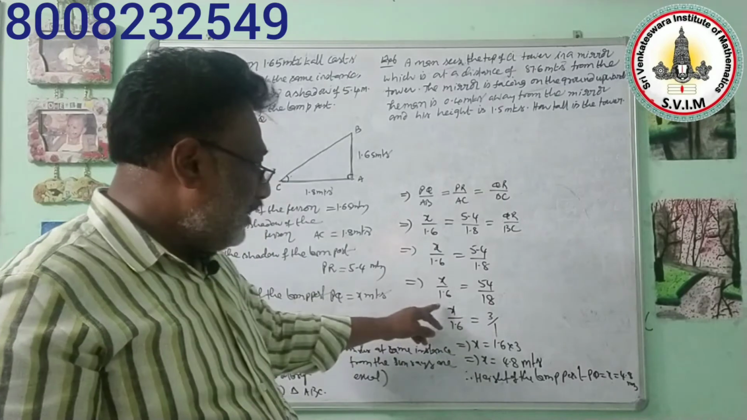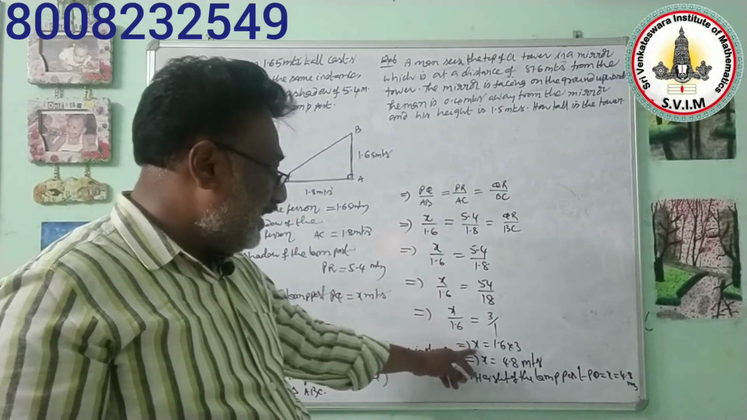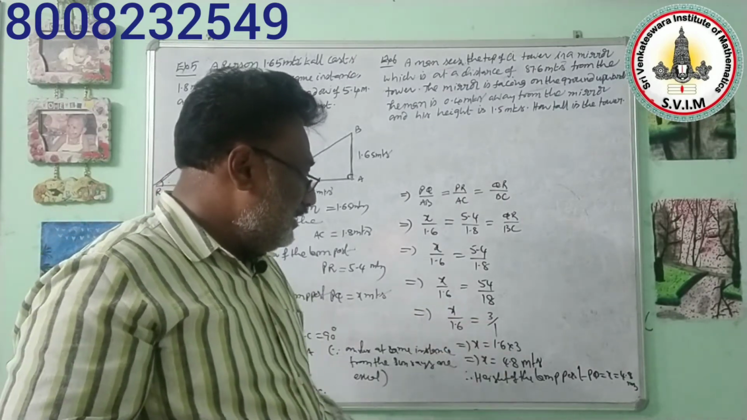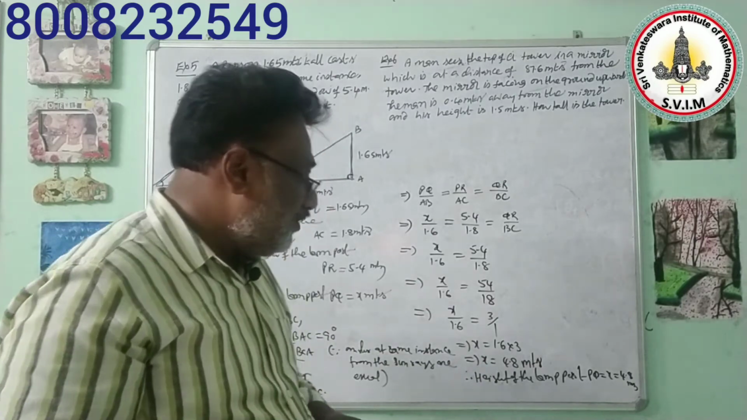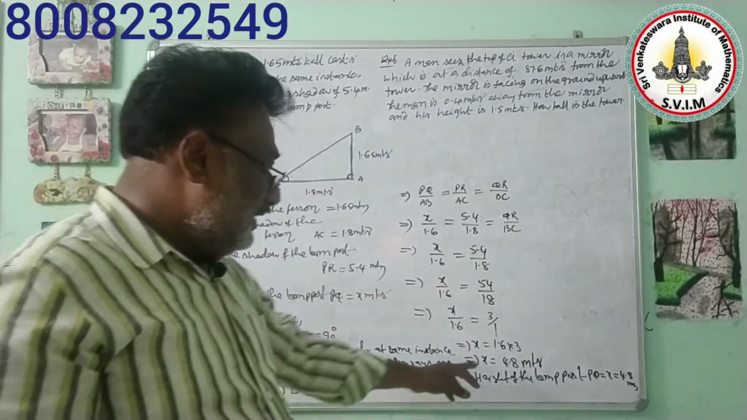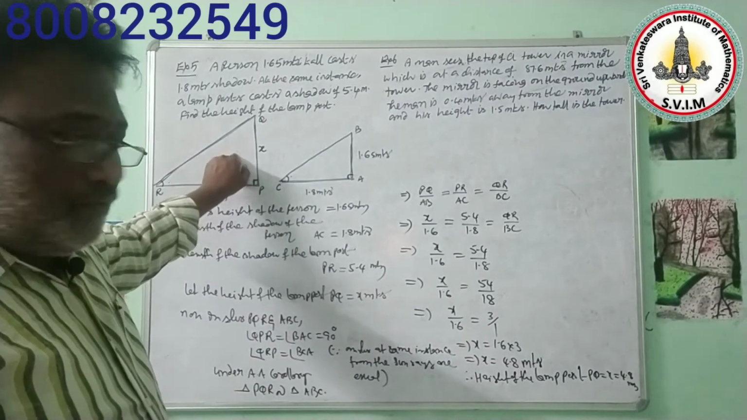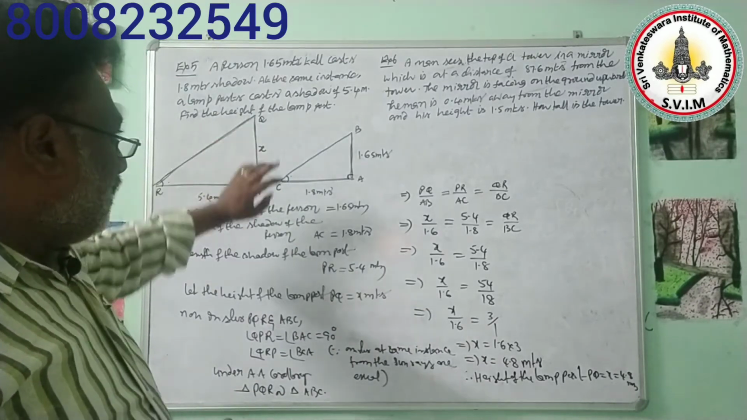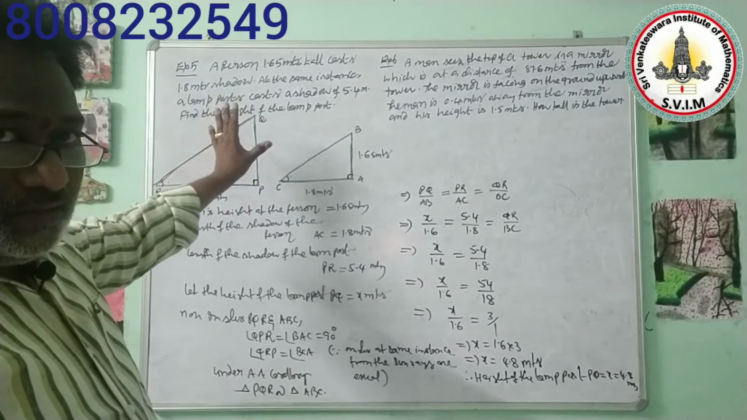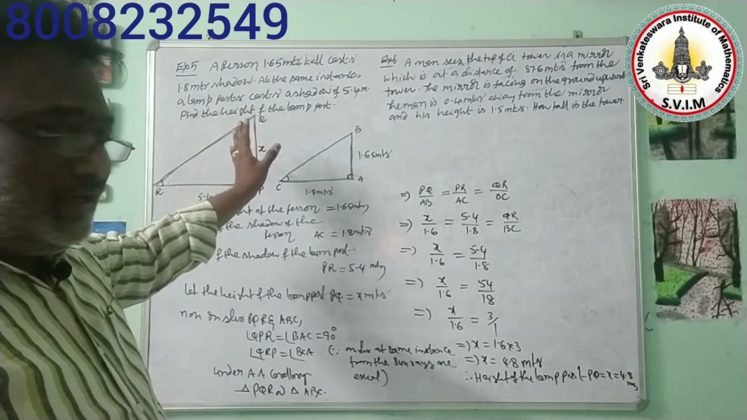By doing cross multiplication, x into 1 is equal to 1.6 into 3. By multiplying 1.6 with 3, you get 4.8 meters. That x is nothing but the original height of the lamp post. In the problem, we are assuming it as PQ. So PQ is equal to the length, the height of the lamp post.